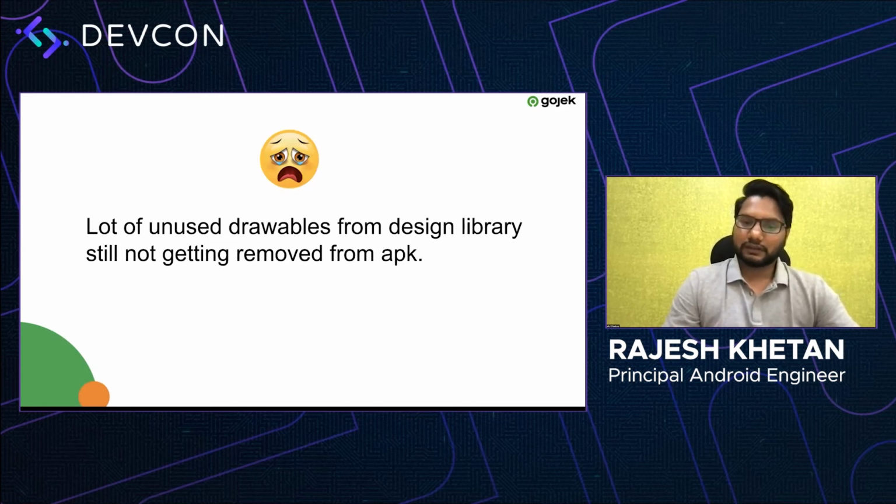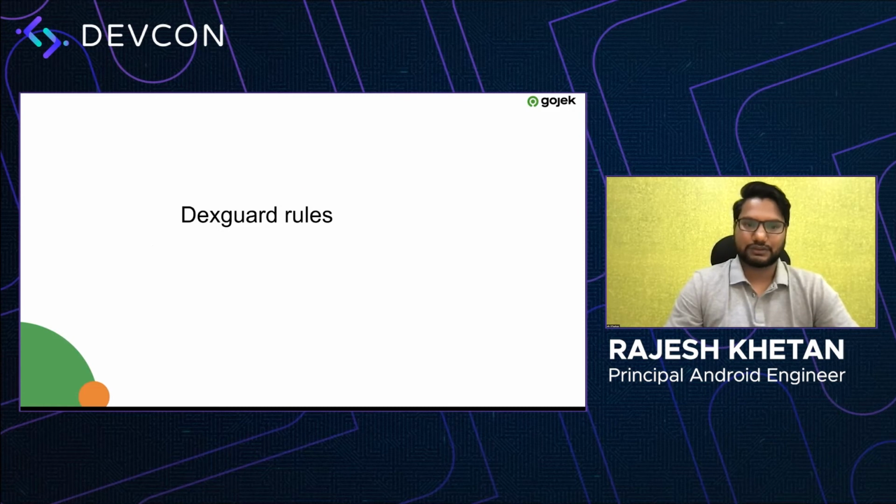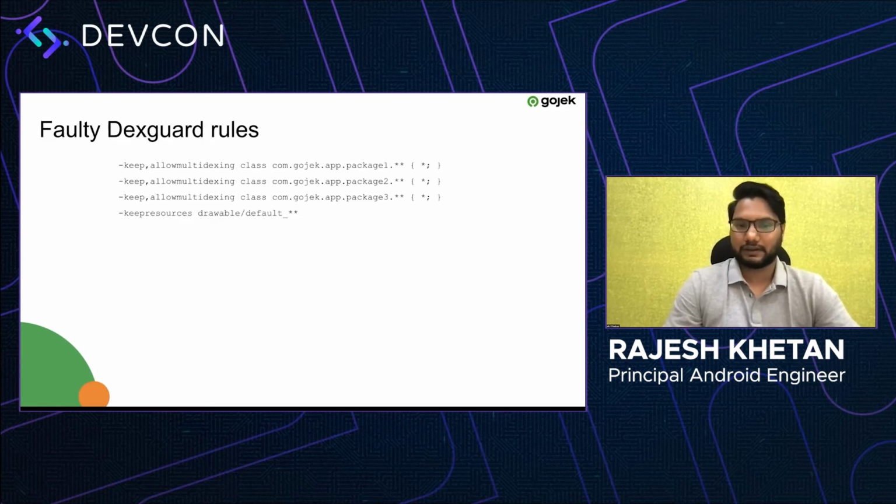And this was again something which we wanted to look into, and how to remove those 900 unused images. So we started looking into our DexGuard rules. DexGuard is kind of a paid alternative to ProGuard, or now R8, right? Which helps with code minification and shrinking. So we started looking into our DexGuard rules to find out why this particular set of unused images were not getting removed.